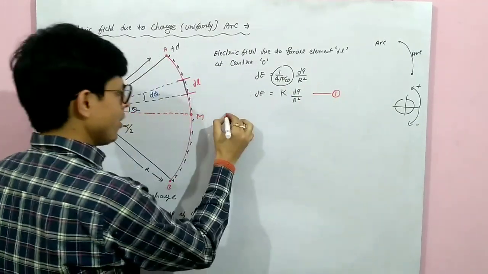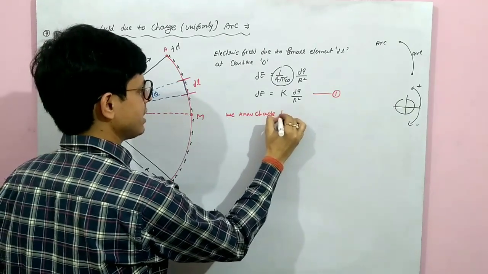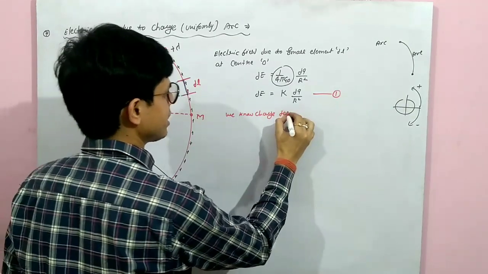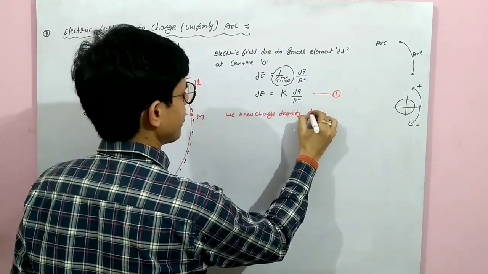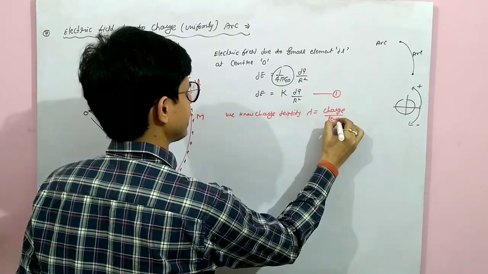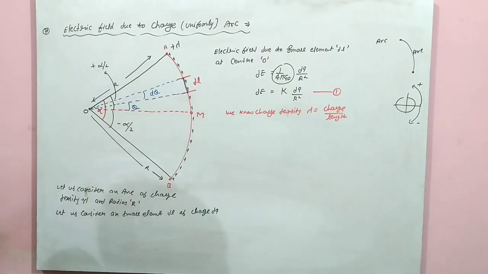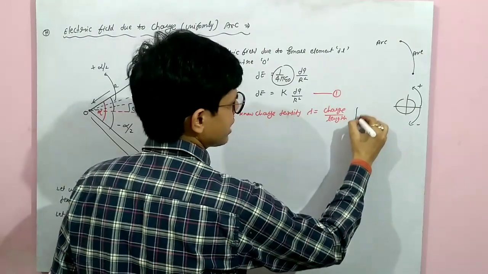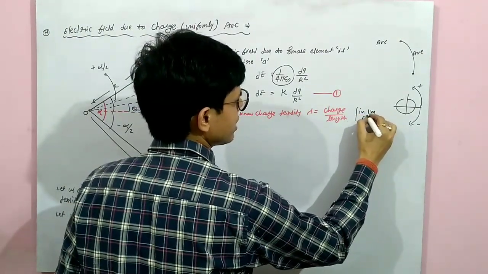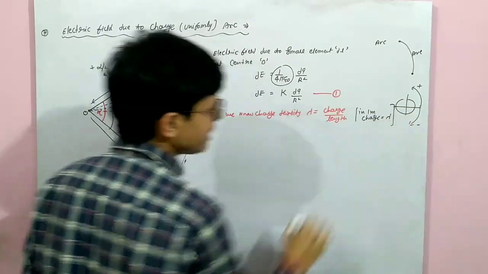Now we know charge density lambda equals charge upon length. That means per unit length, in 1 meter, the charge is lambda. Charge density is the charge in 1 meter.